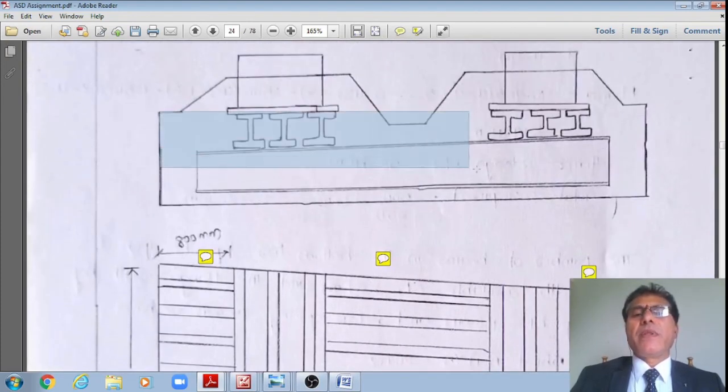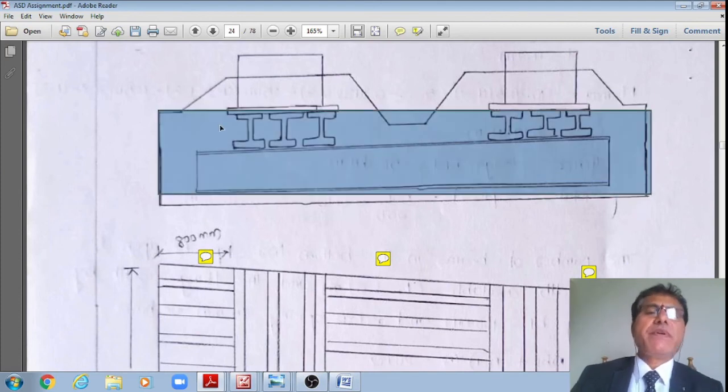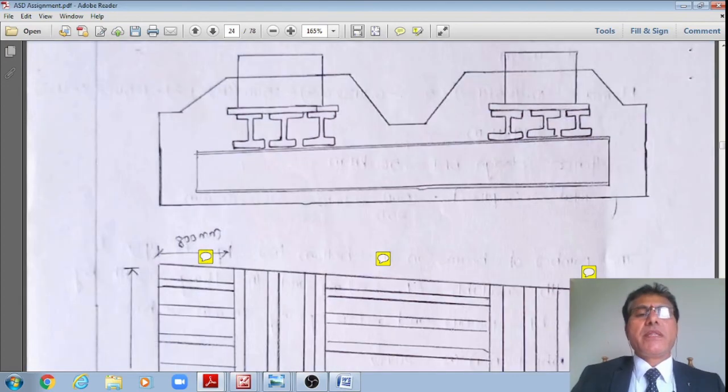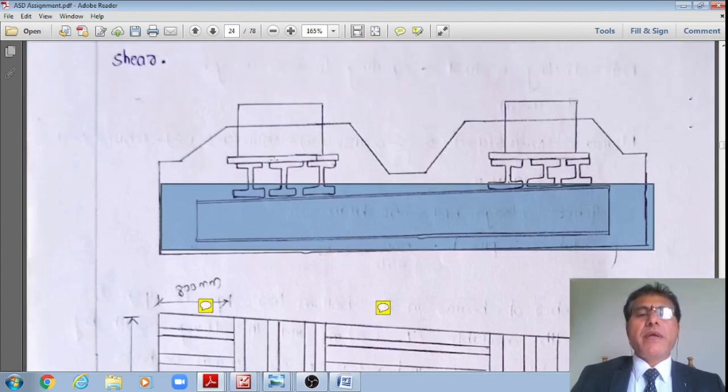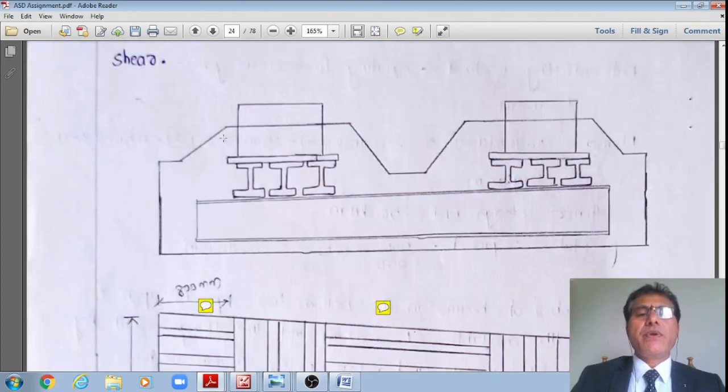This is the first concrete pour, which is 750 mm because this is 200 mm. Therefore, now I'll assume 100 mm here. This is 100 mm, I'll assume. Therefore, the concrete first pour is 300 mm. Whereas here we have this 550 as the pedestal, 550 plus 100 mm, 650.